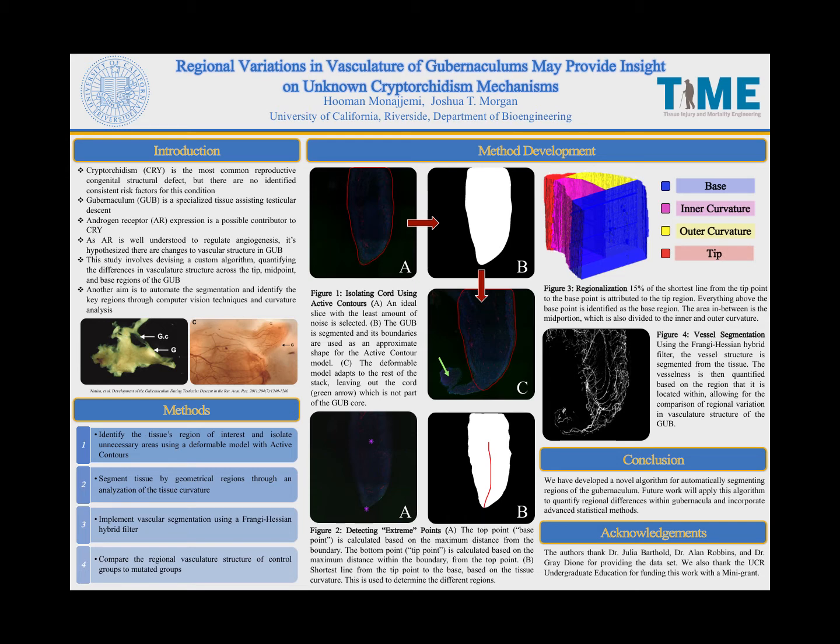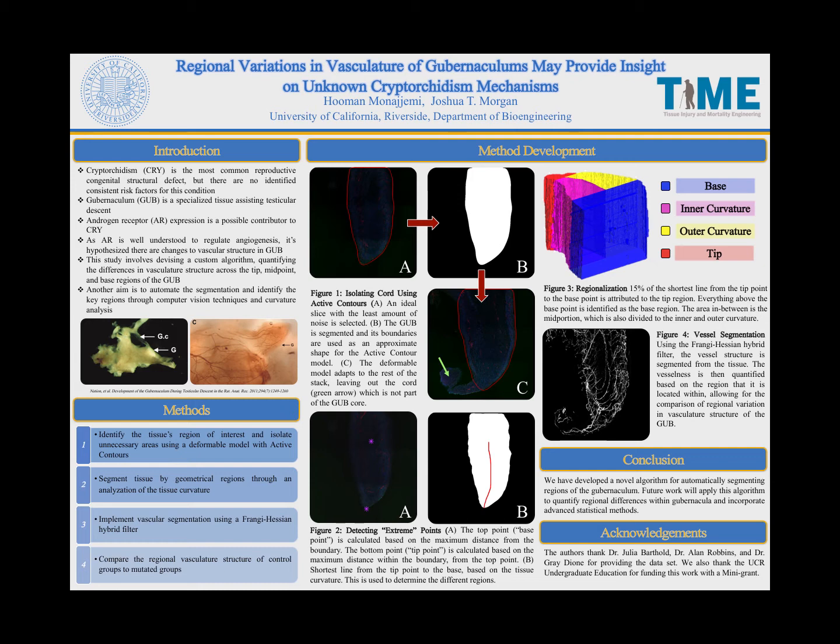To develop this custom MATLAB script, there are four main steps highlighted here. First, we would like to identify the tissue's region of interest and isolate unnecessary areas using a deformable model with active contours. Next, we would like to segment the tissue by geometrical regions through an analysis of the tissue's curvature. Third, we would like to implement vasculature segmentation using a Frangi-Hessian hybrid filter. And finally, we are able to compare the regional vasculature structure of the control groups to the mutated groups.